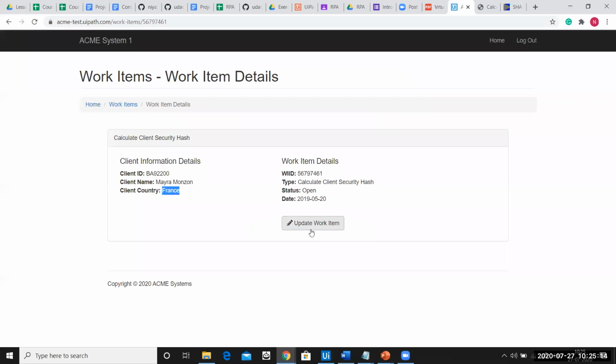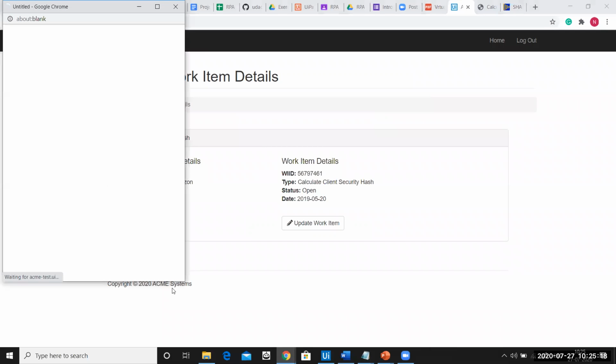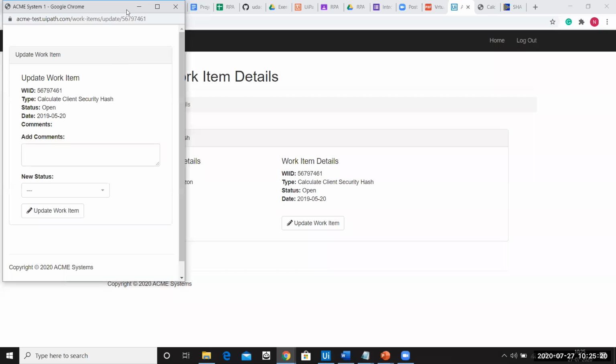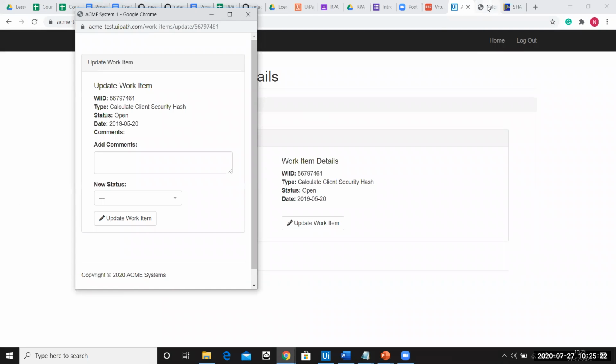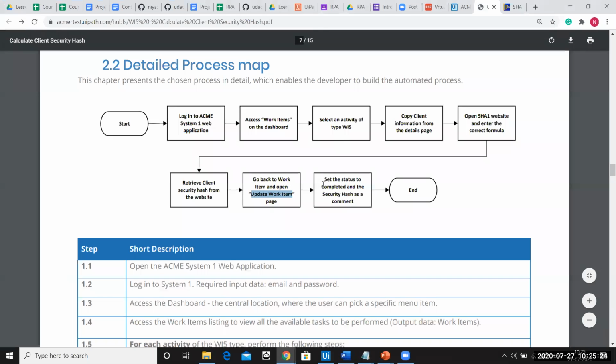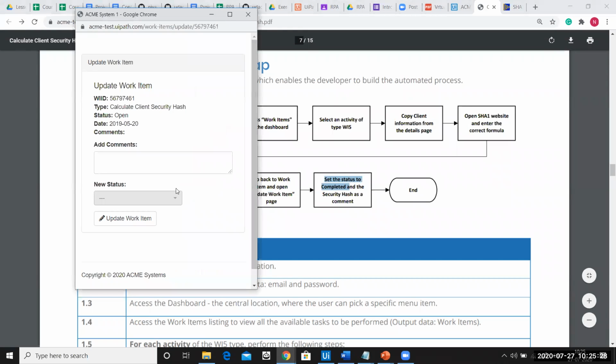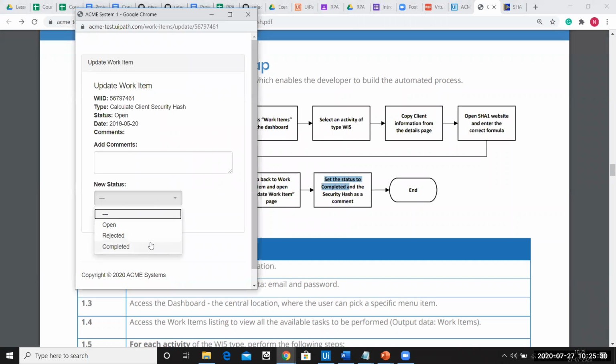So you can see there is an option called update work item page. I'll click here. There you go. This is the work item page that has been opened up. What is the next thing? Set the status to complete. Okay, so it says set the status to complete.